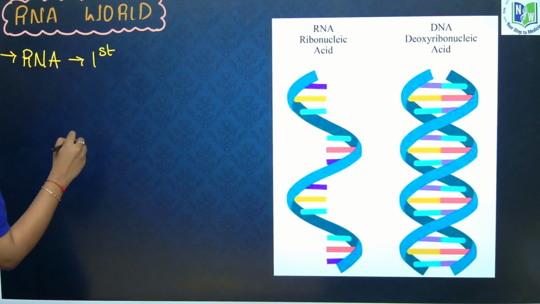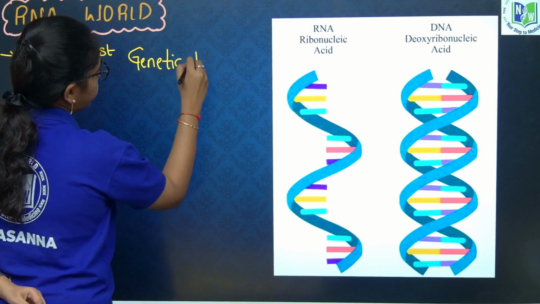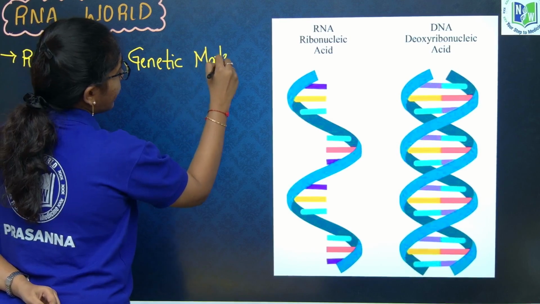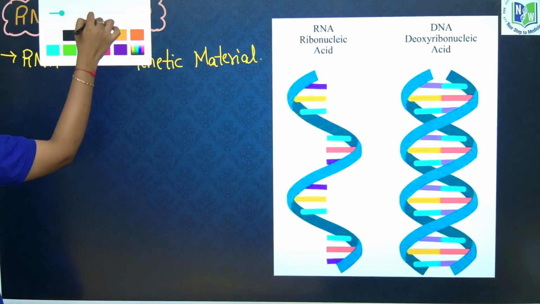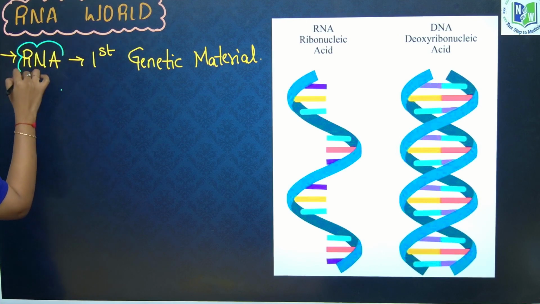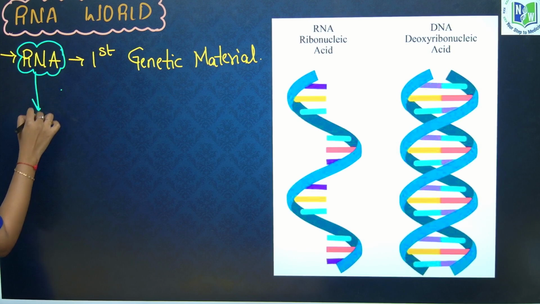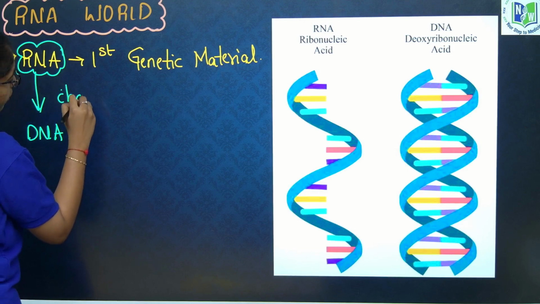It is said that RNA is the first genetic material, not DNA, and that DNA has arisen from RNA through chemical modification.